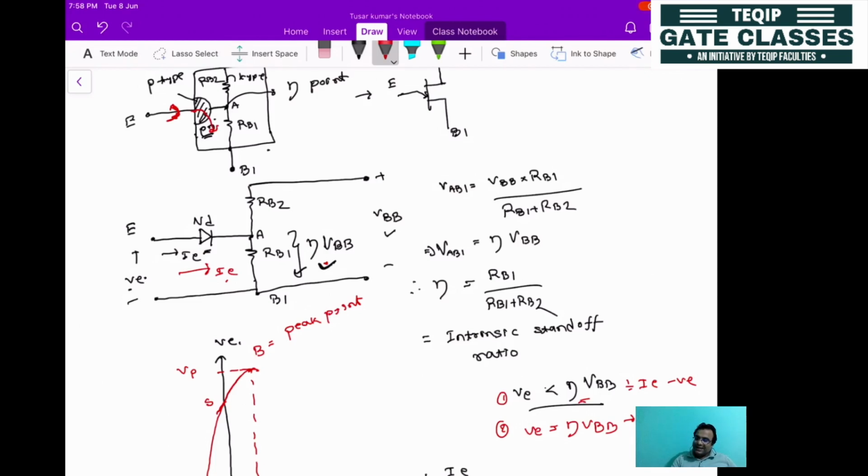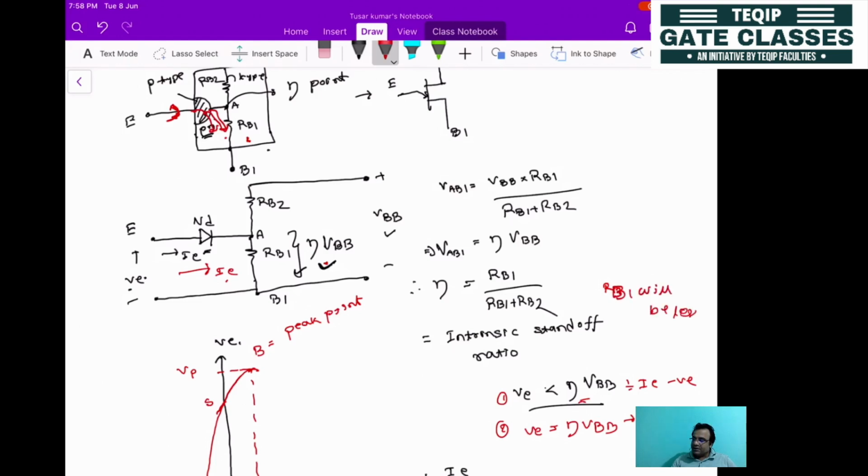As the current is increasing, it is allowing more and more current to flow to the lower part of the base region. When the holes will be more here, it will reduce the resistance. So RB1 will be less.